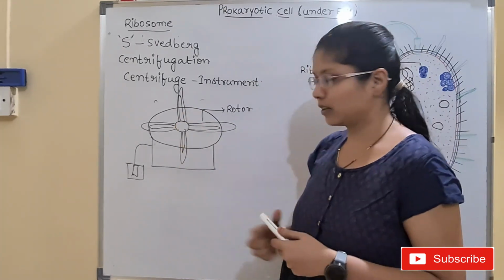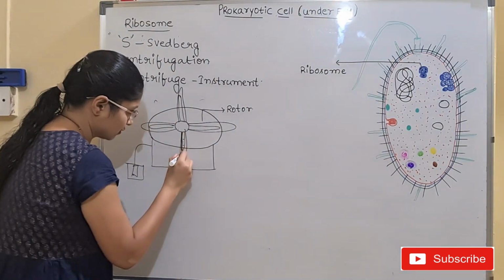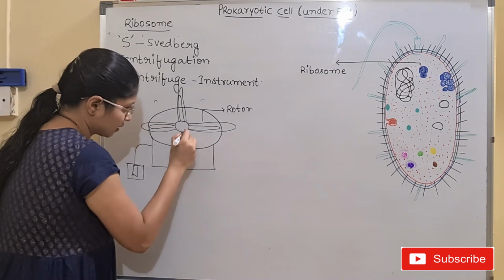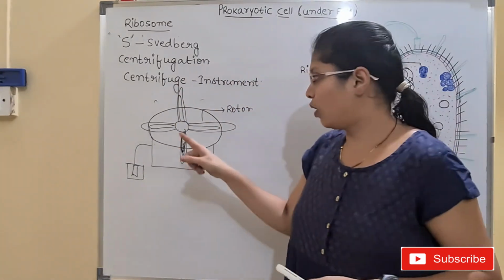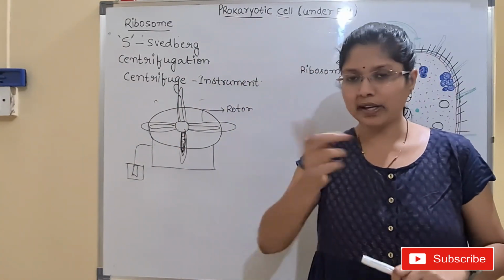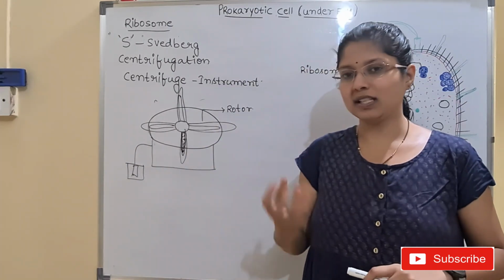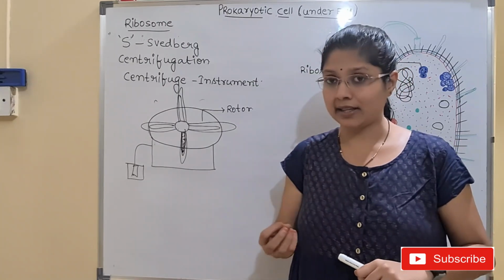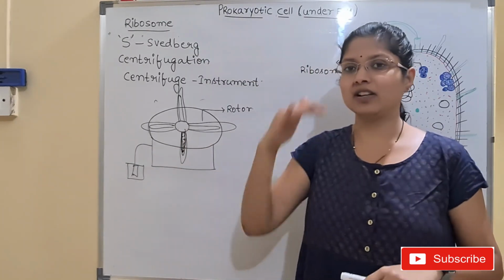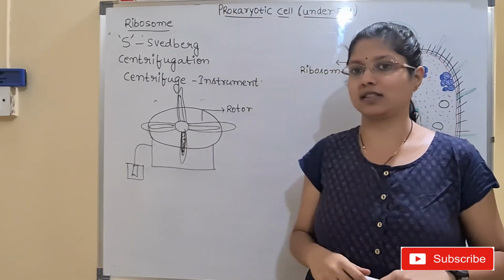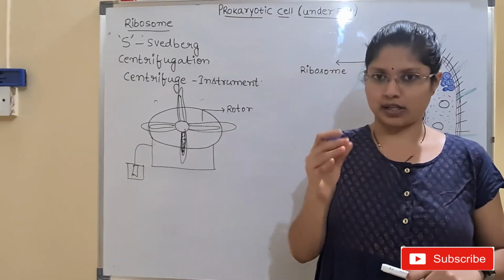Okay, the particles, you have the test tube, and inside the test tube we have the lysate. So what will happen at higher speed? All these particles will be moving around inside the test tube, and after a certain amount of time, based upon their size, shape and mass, due to the gravitational force, they will be settling at different ranges. And this is nothing but centrifugation.